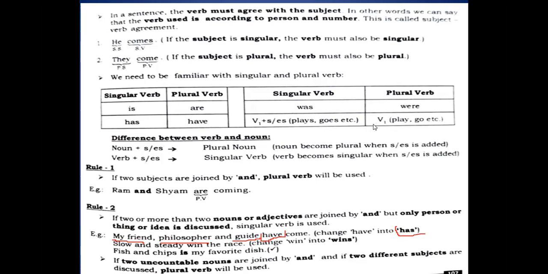Let's say the next one: if two uncountable nouns are joined by "and", or if two different subjects are discussed, a plural verb will be used. Now, what we understand, students, is that there are two uncountable nouns which are joined by "and", and two different subjects are discussed. Both are different, uncountable. So there we just use a plural verb.